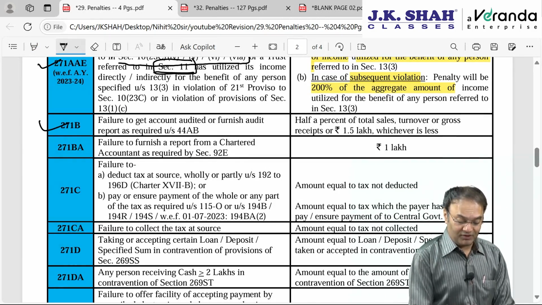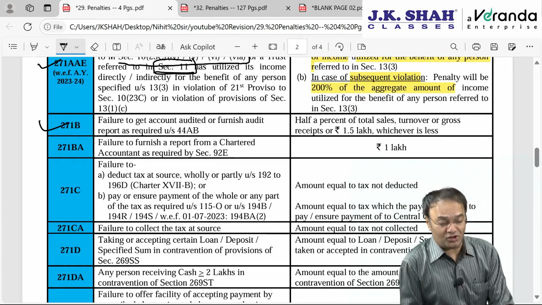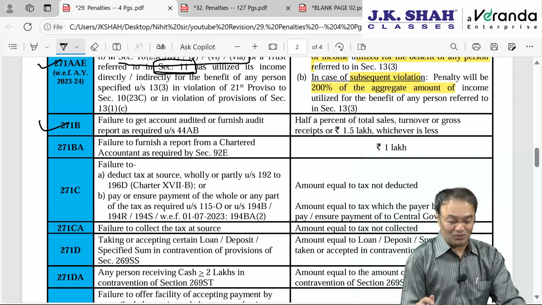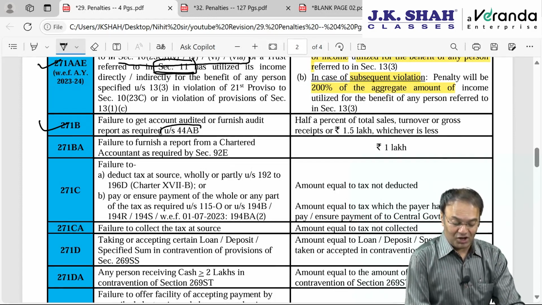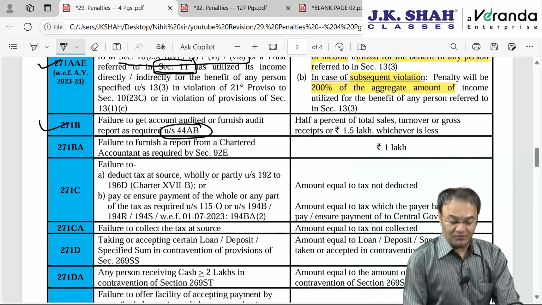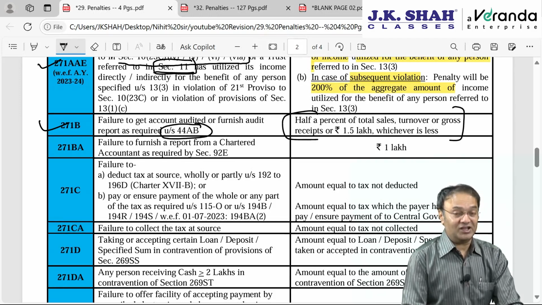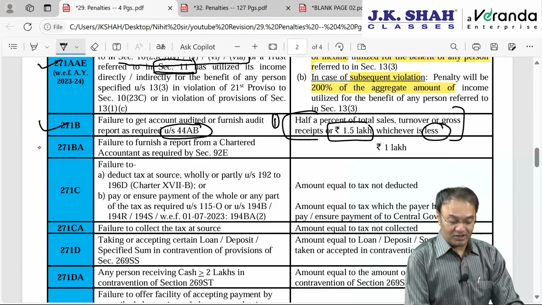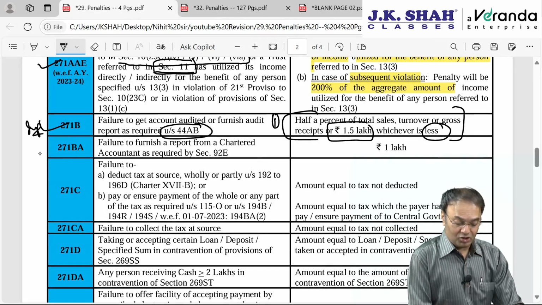271B is my favorite section, failure to get books of accounts audited. This penalty all of us should be knowing, because this is what we are going to do. Tax audit report as required under 44AB, form number 3CA-3CB-3CD. Penalty will be 0.5% of sales, gross receipts or turnover, or number 2, penalty will be 1.5 lakh flat, whichever is lower, whichever is less. Okay, this penalty is slightly important, keep it in your mind.